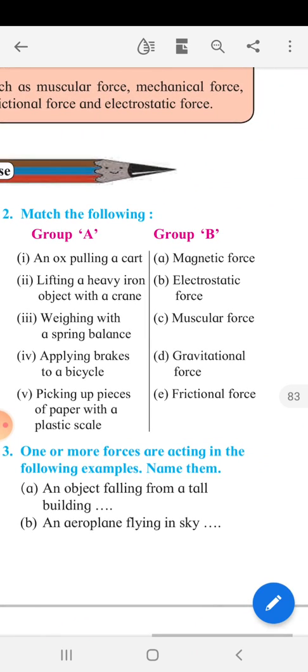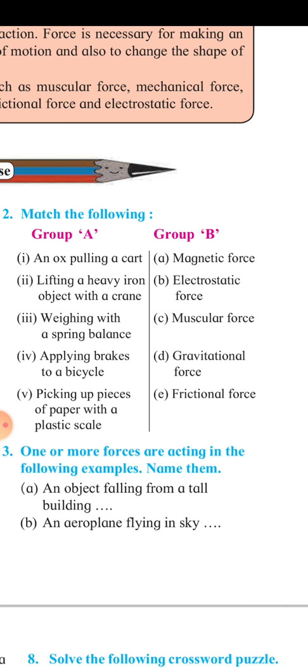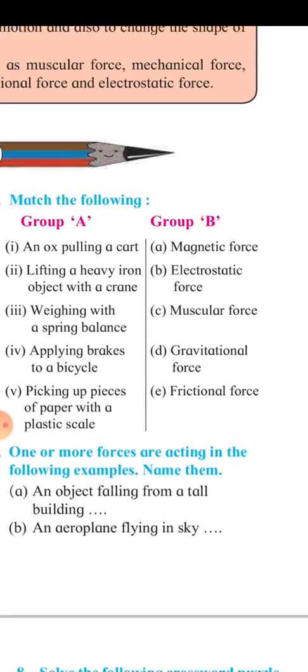Match the following. An ox pulling a cart is muscular force. Lifting a heavy iron object with a crane is magnetic force. Weighing with the spring balance is gravitational force. Applying brakes to a bicycle is the frictional force. Picking up pieces of paper with a plastic scale is electrostatic force.